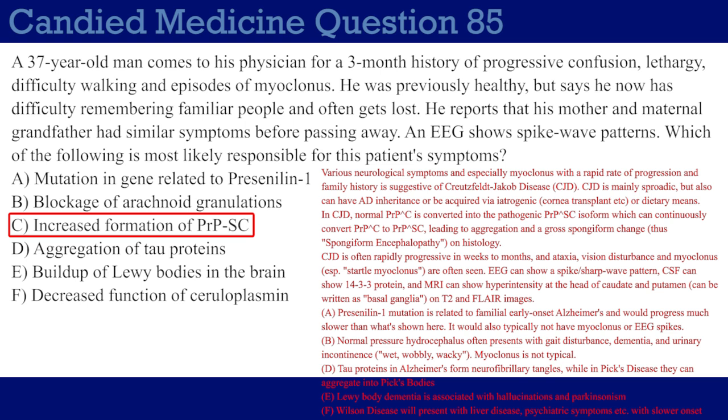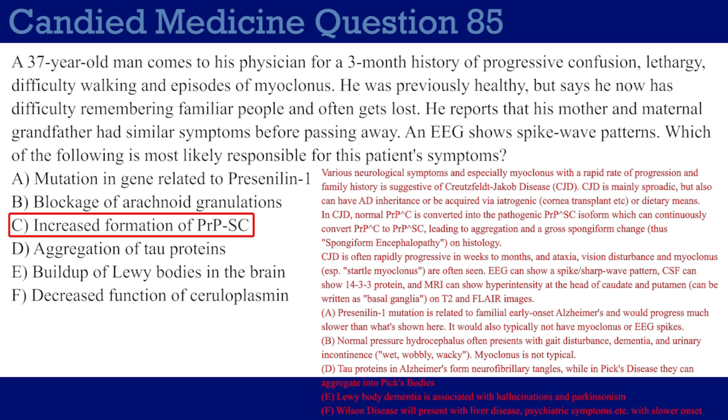Finally, we have choice F here, decreased function of ceruloplasmin. This is referring to Wilson's disease. So Wilson's disease is autosomal recessive, usually due to inability to secrete copper via the bile. And that also results from the mutation ending up causing it so that they cannot transfer copper onto ceruloplasmin, which is usually what carries copper around in the blood. Obviously, there's a lot of really buzzy things they like giving with it. You can have hepatic failure. You can have Parkinsonism, especially in a younger patient. If you see Parkinsonism, you should be immediately suspicious of Wilson's disease.